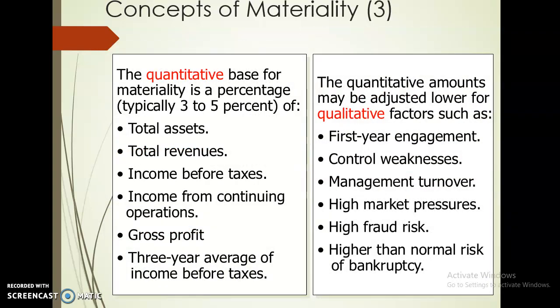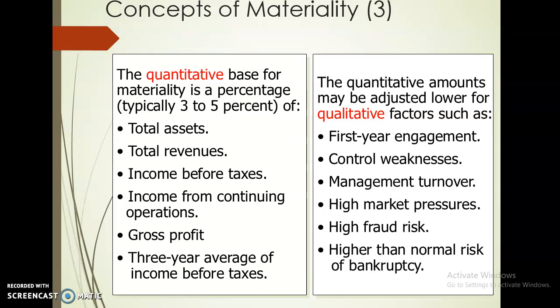Okay, the quantitative base for materiality is percentage, typically 3 to 5% on total assets, total revenue, income before tax, income before continuing operation, gross profit, or 3-year average of income before taxes. And then we also have the quantitative amounts be adjusted lower for qualitative factors.